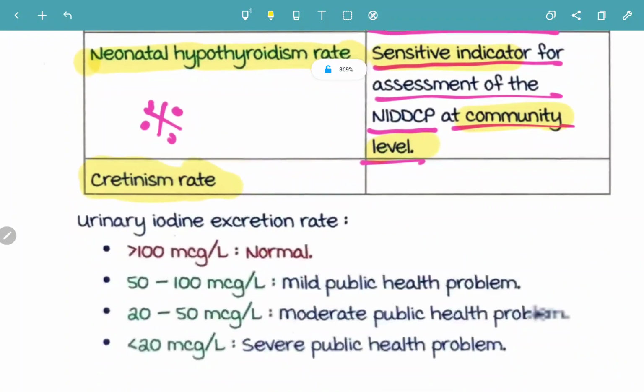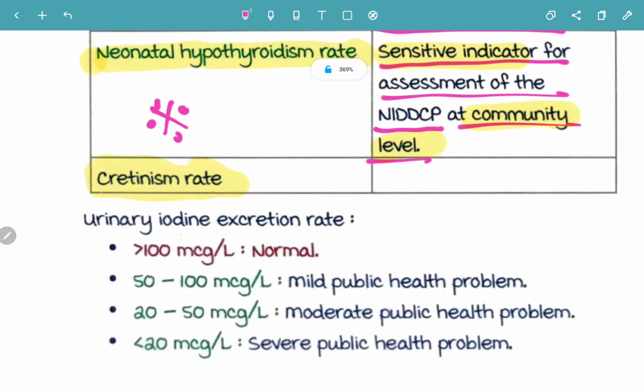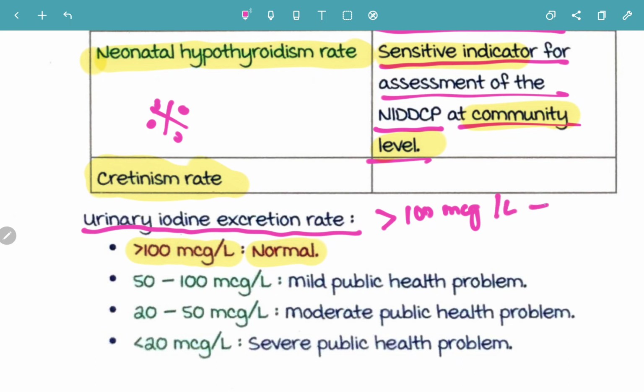Now let's move on to read the urinary iodine excretion rate. So urinary iodine excretion rate, the normal value is more than 100 mcg per liter. Remember, urinary iodine excretion rate more than 100 mcg per liter is the normal value. If the excretion of iodine is less than 100, then it's going to be a public health problem, right?